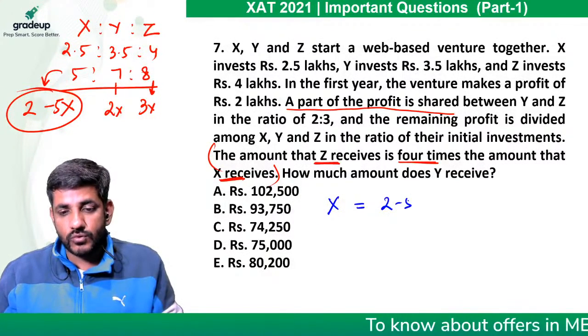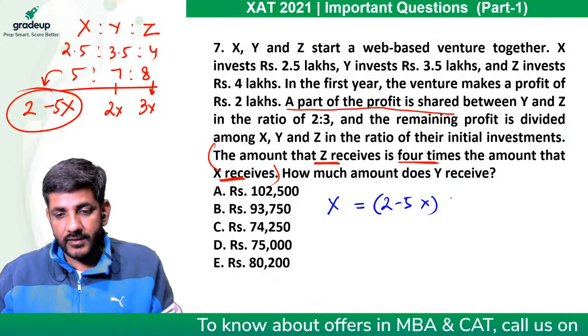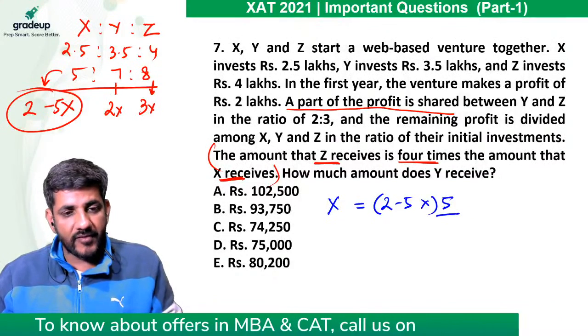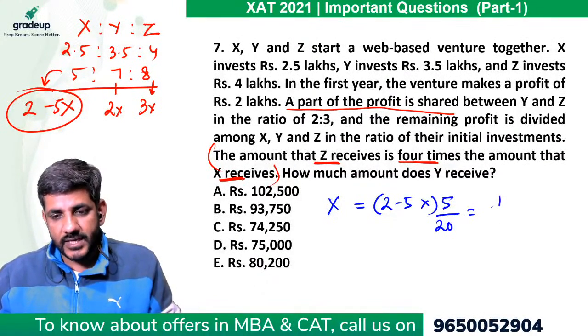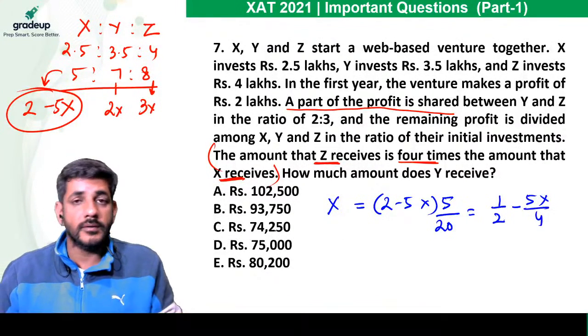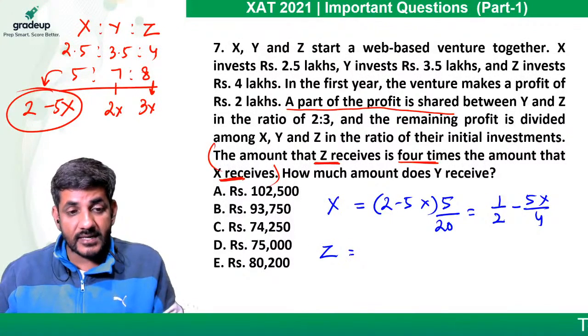X will receive 2 minus 5x में से 5 by 5 plus 7 plus 8, that is 20. 1/4 हो गया इसका ये. So he will receive 1 by 2 minus 5x by 4. Let's see how much Z receives.